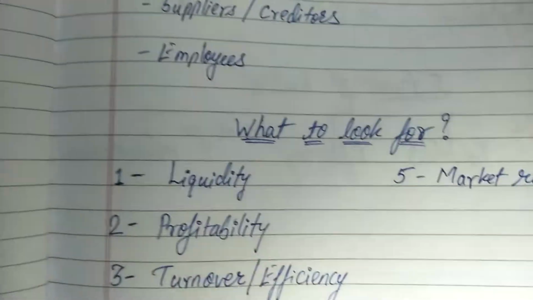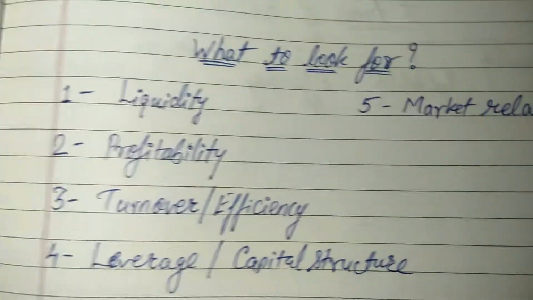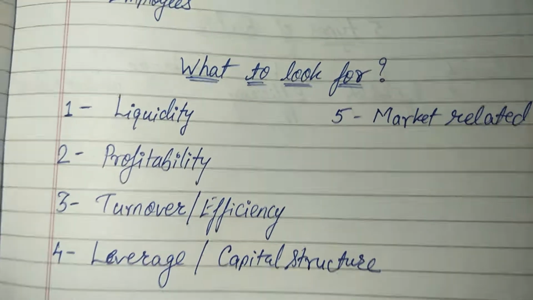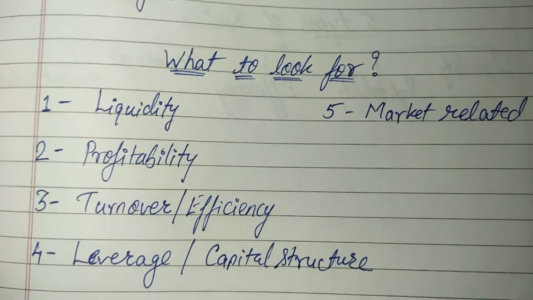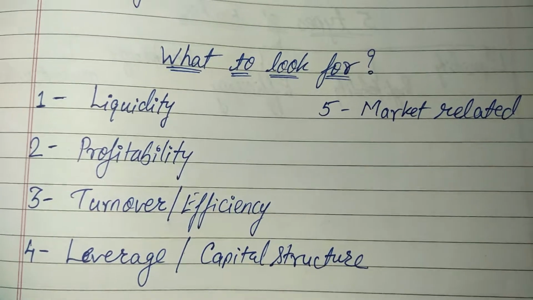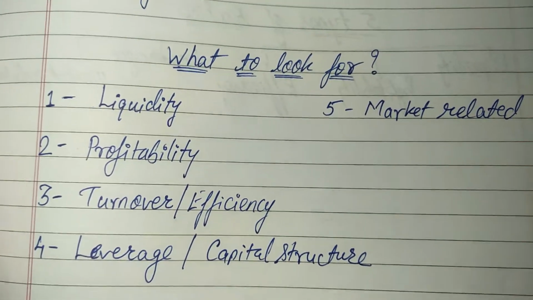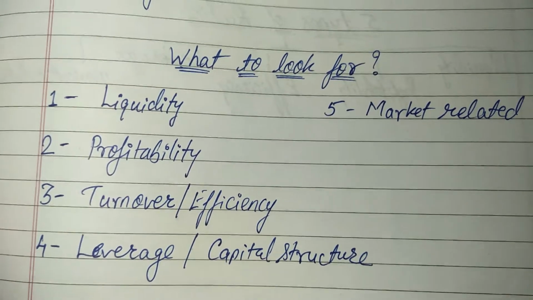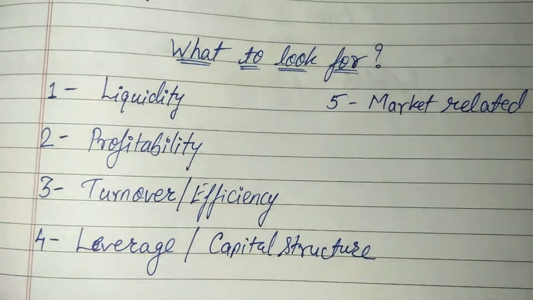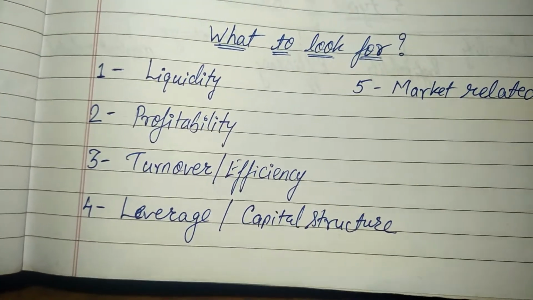Now, when you are doing the financial statement analysis of a company, what all things should you look at? Let us understand that. There are 5 basic elements that you should look at when you are analyzing any company. What are those 5 elements? The number 1 element is the liquidity of the company. What is this liquidity?